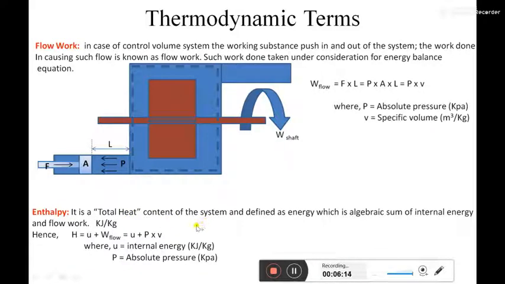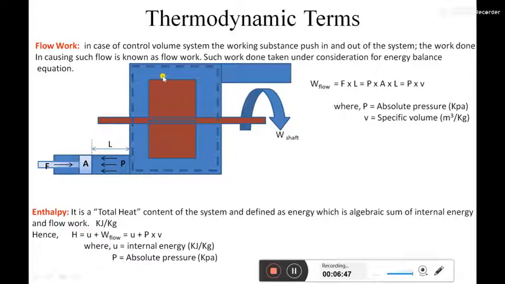So you have to remember another statement: heat energy is stored in the system in the form of internal energy. It is heat energy, but it is stored in the system in the form of internal energy. Whenever heat energy is absorbed by the system, the internal energy of the system increases, because it is converted into internal energy and stored in that form. So it is the total heat content of the system, or the algebraic sum of internal energy and flow work.